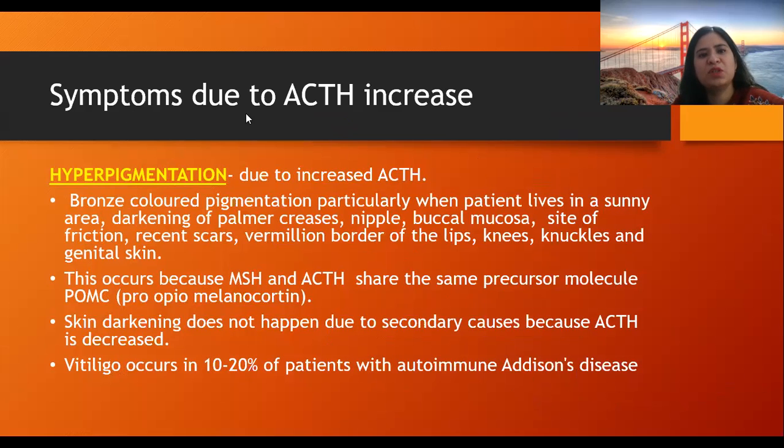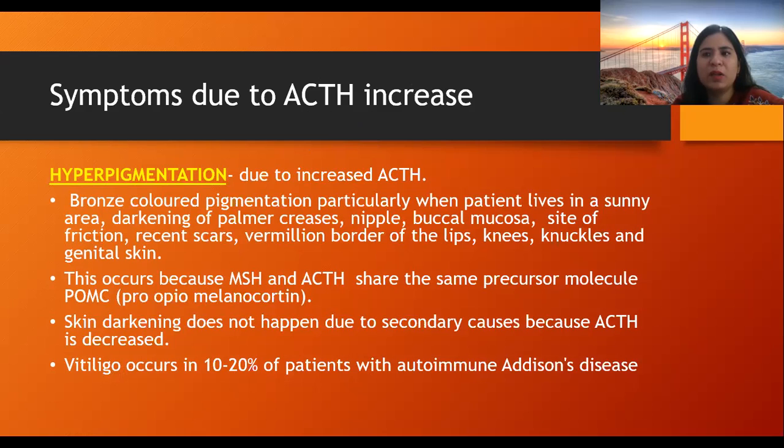Now, symptoms due to ACTH increase. ACTH increase is seen only in the primary causes of adrenal insufficiency, in which there is adrenal gland damage, but the pituitary and hypothalamus is normal, secreting normal amounts of CRH and ACTH. So, the increased ACTH, as it has the structure similar to melanocyte stimulating hormone.